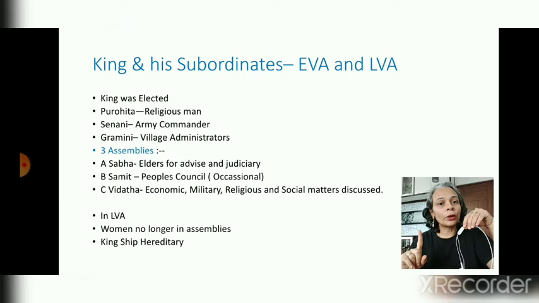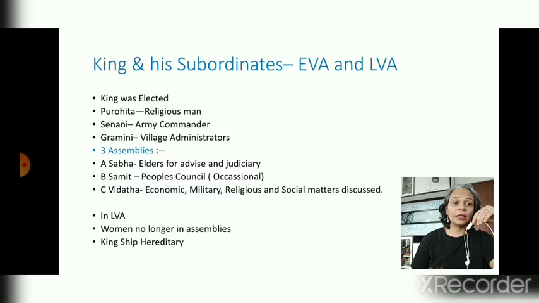Now, one important thing I want to tell you all is that in this early Vedic age, many women were part of these assemblies, like how in today's world there are many female politicians like Sushma Swaraj. But this was not there in the later Vedic age.